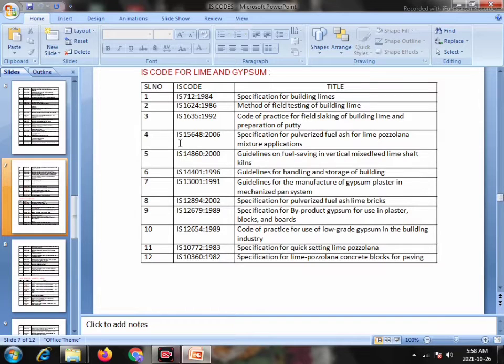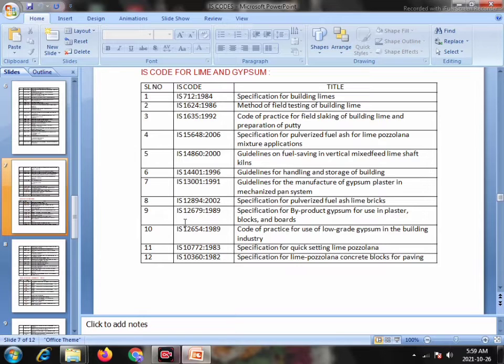4, IS 15648, 2006, Specification for pulverized fuel ash for lime pozzolana mixture applications. Serial number 5, IS 14860, 2000, Guidelines on fuel saving in vertical mixed feed lime shaft kilns. Serial number 6, IS 14401, 1996, Guidelines for handling and storage of building lime. Serial number 7, IS 13001, 1991, Guidelines for the manufacture of gypsum plaster in the mechanized pan system. Serial number 8, IS 2894, 2002, Specification for pulverized fuel ash lime bricks.